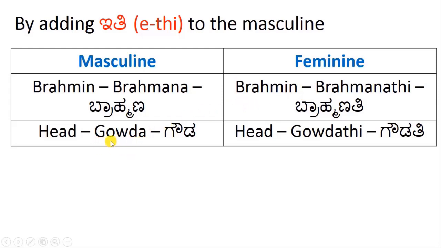Gauda, which is head, maybe head of a village or a group. Head, man, gauda. Head, lady, gaudati. We add iti to masculine. The usage of iti to convert masculine to feminine is very limited.